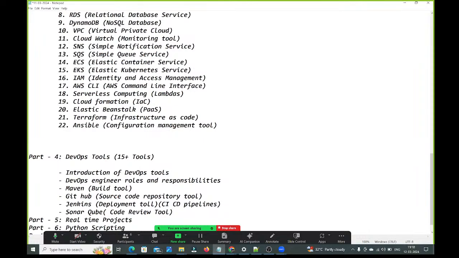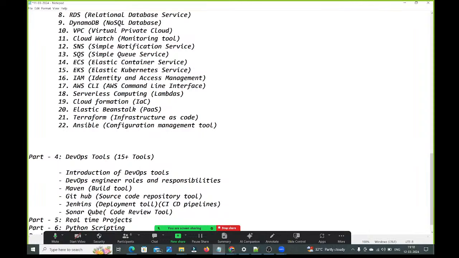So here we are going to understand how to create the custom quality profile, how to create the custom quality gates. Everything we are going to understand here. Okay, the main purpose of SonarQube is code review, right? The main purpose of Maven is to build the application. The main purpose of GitHub is that we are going to use it as a source code repository tool. Next, Jenkins is the deployment tool, guys. Okay, how many tools we covered? Maven, GitHub, Jenkins, SonarQube.